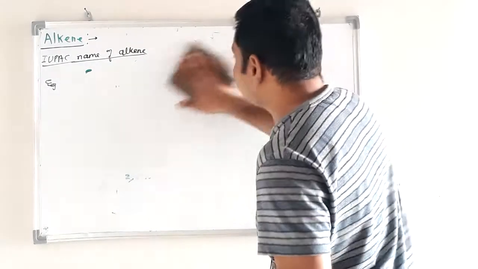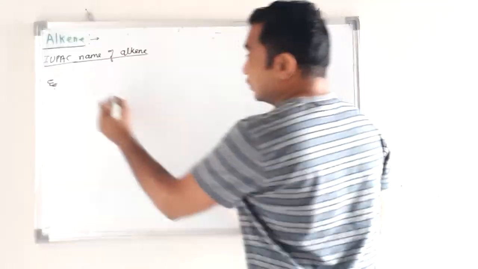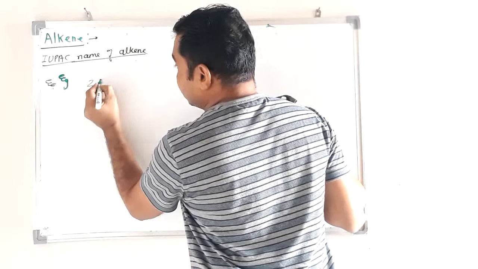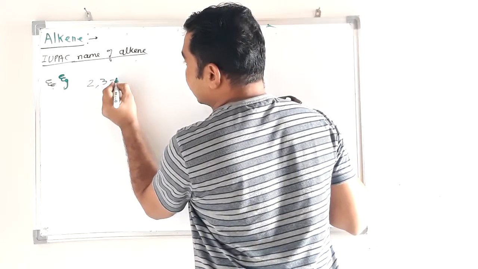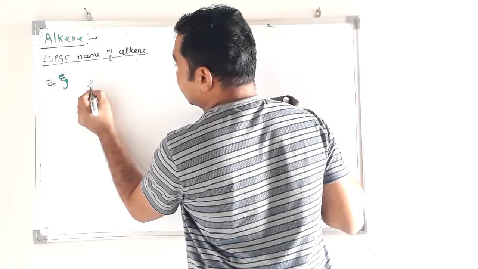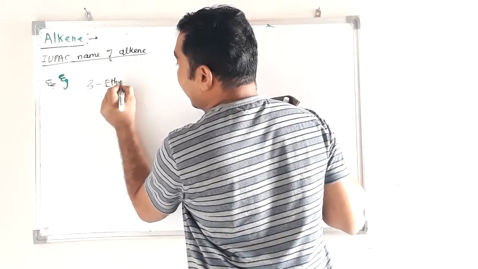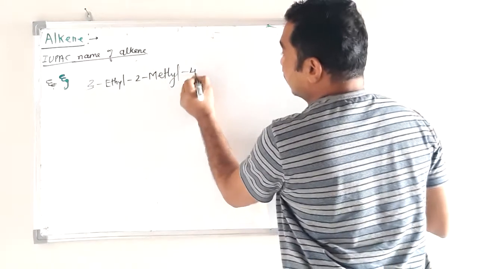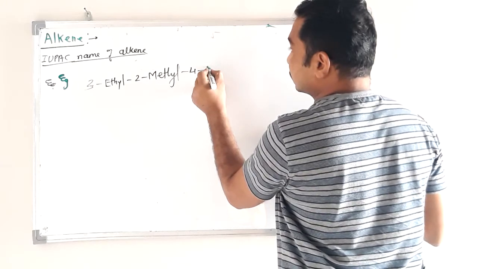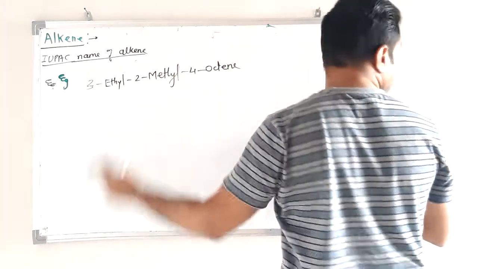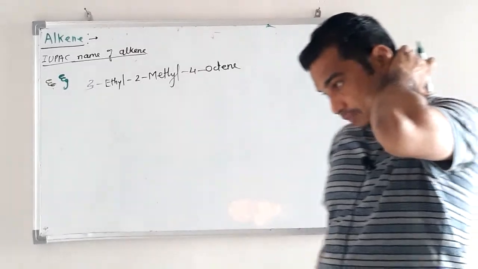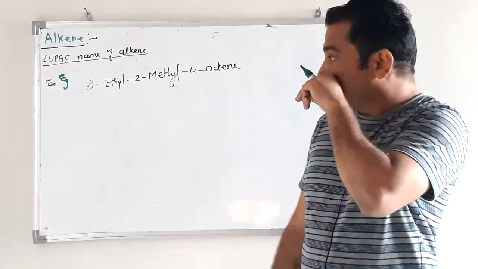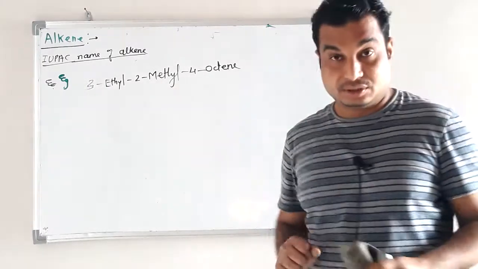Suppose the name of the alkene is 2,3... okay, 3-ethyl-2-methyl-4-octene. This is the IUPAC name given for an alkene. Now the question is, draw the structure for this compound.